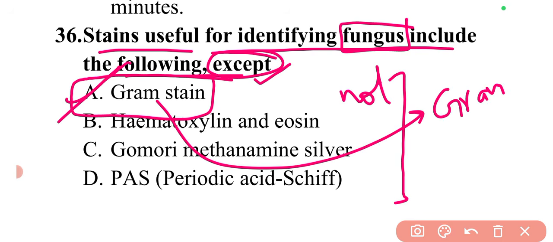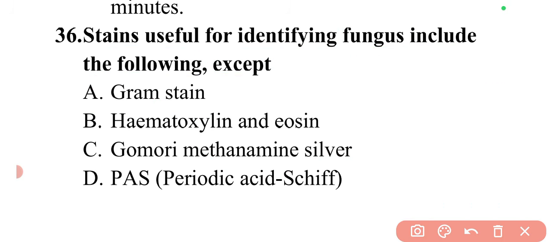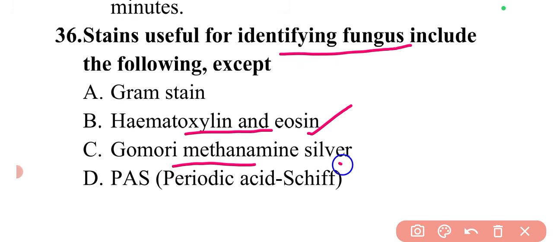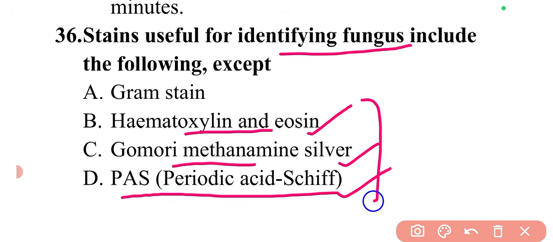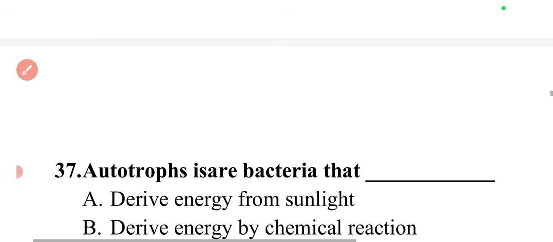Usually to differentiate gram positive bacteria from the gram negative bacteria. So other names you need to remember in this question, for identifying fungus, the stains used are hematoxylin and eosin, Gomori methenamine silver, and periodic acid Schiff. So these three names you need to remember in case of staining of fungus. Then we can move to the next question.